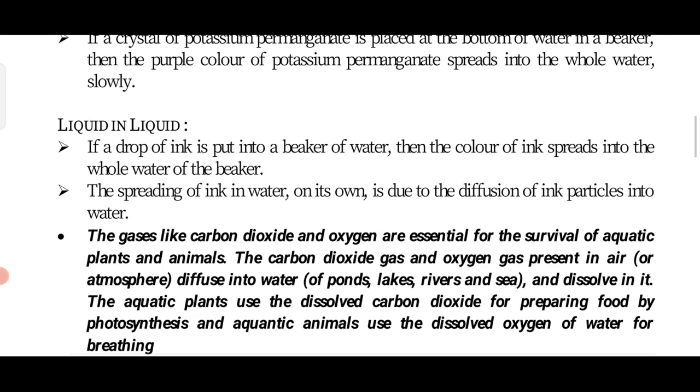Aquatic plants and animals can use this dissolved carbon dioxide as well as the oxygen. The dissolved carbon dioxide is used by the aquatic plants, and the dissolved oxygen is used by the aquatic animals.